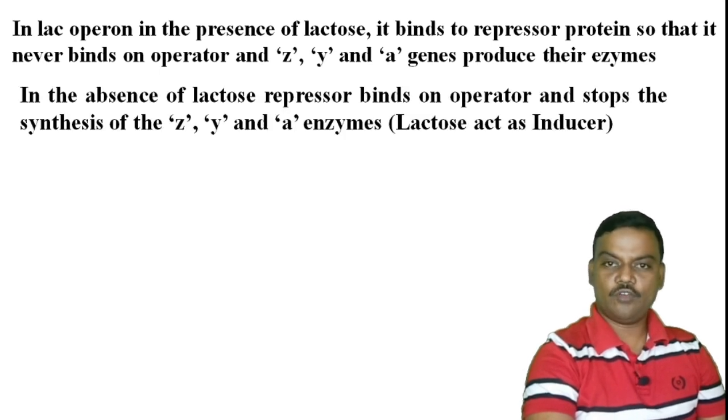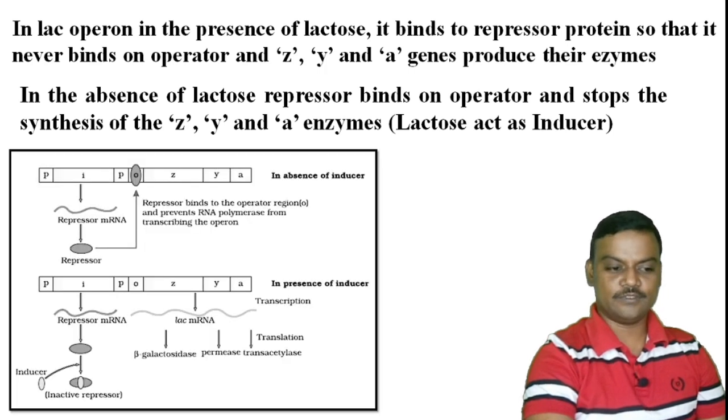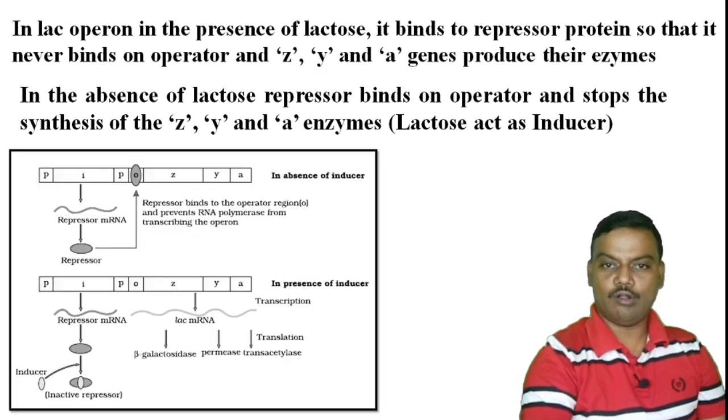In the absence of lactose, if lactose is not available to the bacteria, at this time the repressor protein produced by the I gene directly binds on the operator, so that the remaining enzymes are not expressed in the absence of lactose. So these are the valid points for the lac operon concept. And along with that, you should draw this diagram.